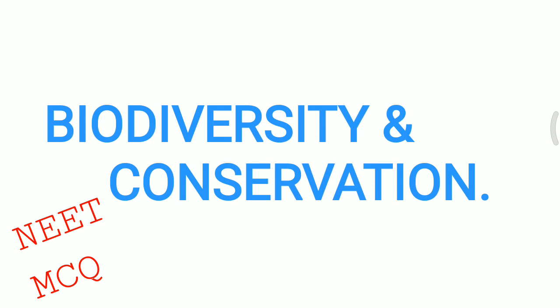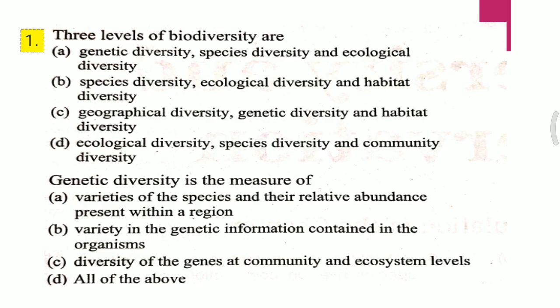Here we start the video with the first question. Question 1. Three levels of biodiversity are: A. Genetic diversity, species diversity, and ecological diversity. B. Species diversity, ecological diversity, and habitat diversity. C. Geographical diversity, genetic diversity, and habitat diversity. D. Ecological diversity, species diversity, and community diversity.